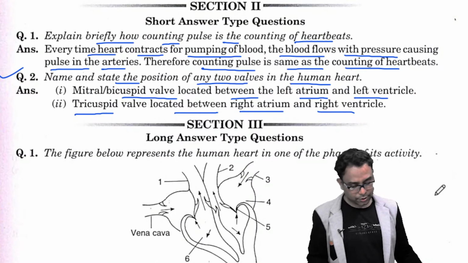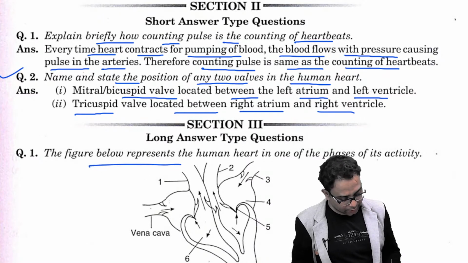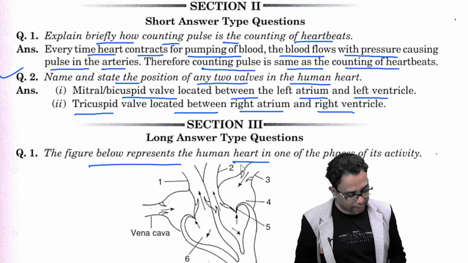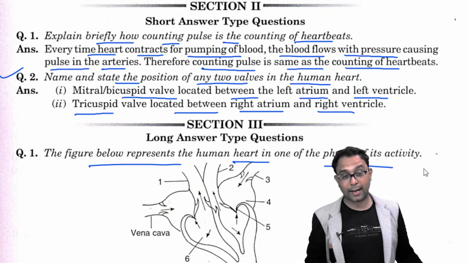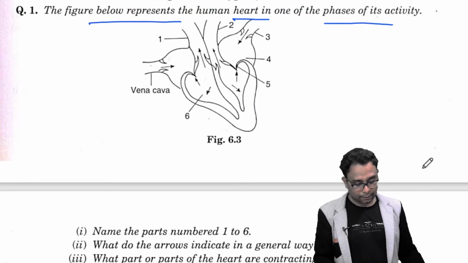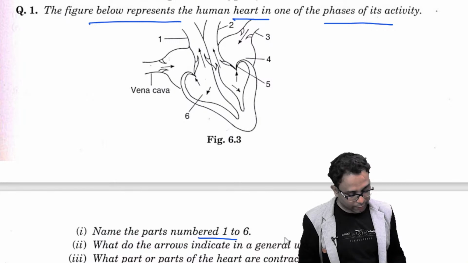Long answer type of question. This figure is most important. The figure below represents the human heart in one of the phases of its activities. এখানে আমাদের কি বলতে হবে? Name of the parts 1 to 6.